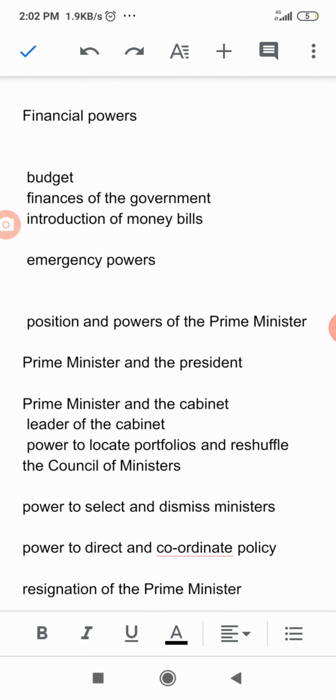Though the budget is passed by the parliament, usually no changes are made in the budget figures against the wishes of the cabinet. In that, the role of the cabinet is also important. Any amendment to the budget proposals against the wishes of the cabinet that is passed by the Lok Sabha amounts to a vote of no confidence in the ministry.